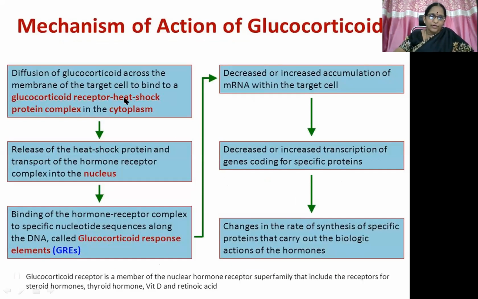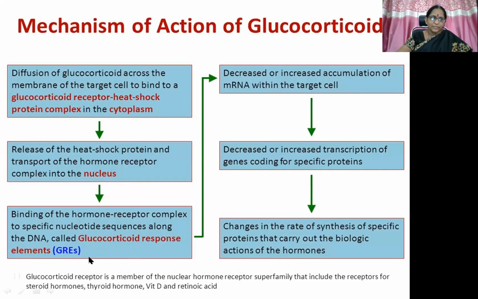Diffusion of glucocorticoids across the membrane of the target cell to bind to a glucocorticoid receptor heat shock protein complex in the cytosol. Then release of the heat shock protein and transport of the hormone receptor complex into the nucleus. Then binding of the hormone receptor complex to a specific nucleotide sequence along the DNA, otherwise known as glucocorticoid response elements.